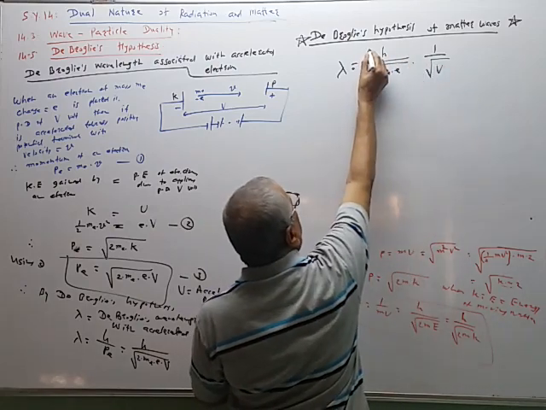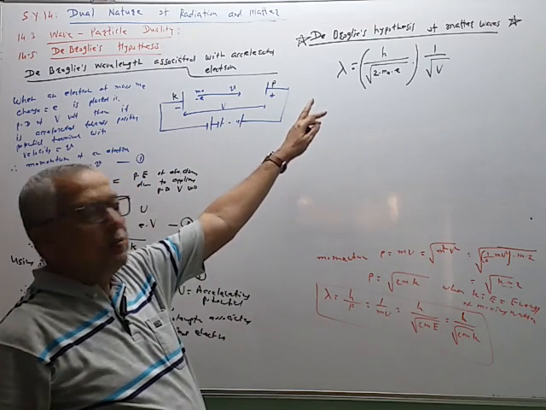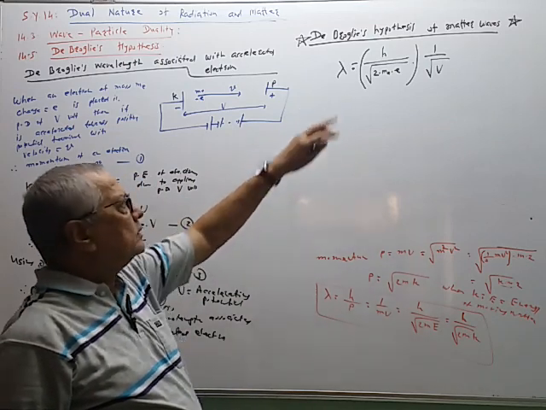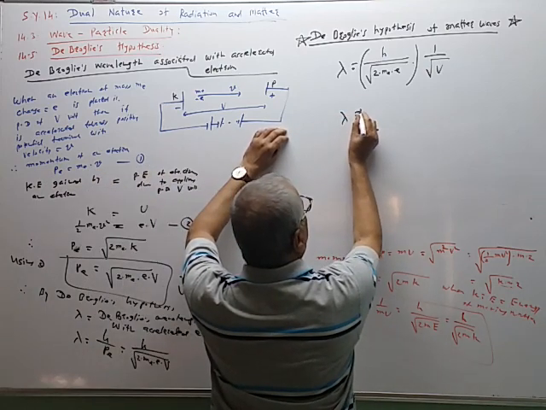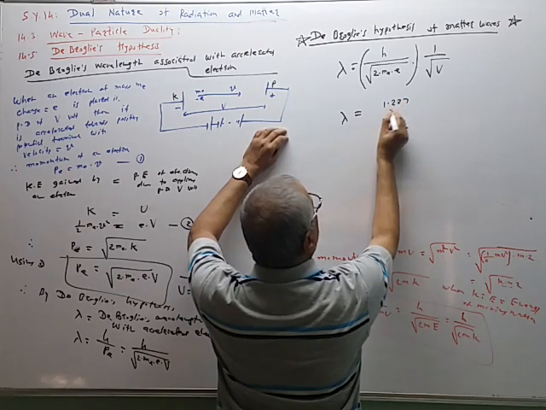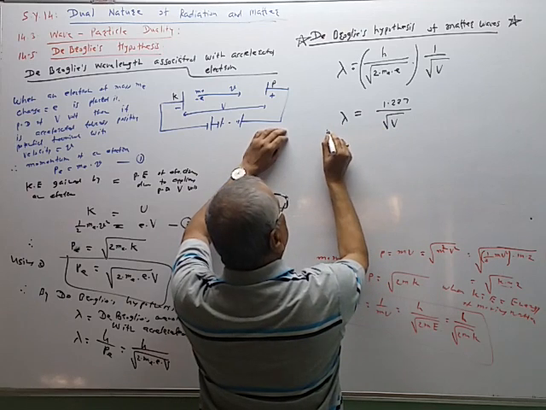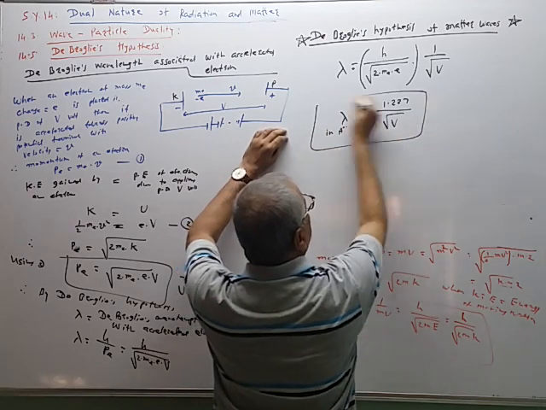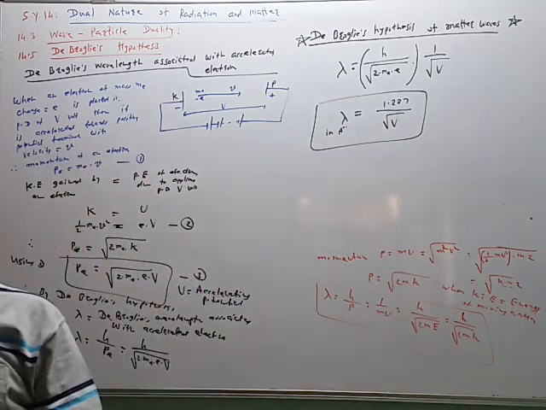So all the quantity in this bracket is constant. h is Planck's constant, m_e is the mass of the electron, e is the charge of the electron. All these are constant quantities, and therefore this lambda is given by 1.227 upon root of V. This lambda is directly in nanometer. So this is a very important relation. V is the accelerating potential.